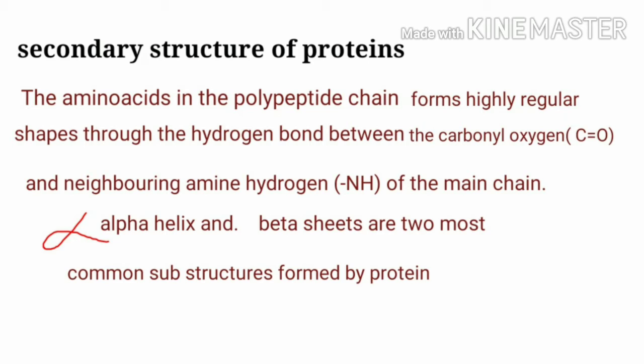There is availability of hydrogen bonds between carbonyl oxygen and amine hydrogen in the secondary structure of proteins. But in the primary structure of proteins, only the peptide bond is available. This is the difference between primary protein and secondary protein.